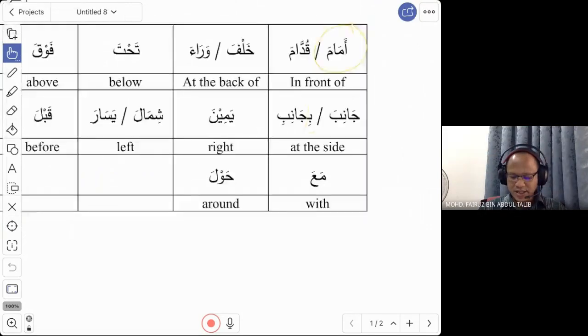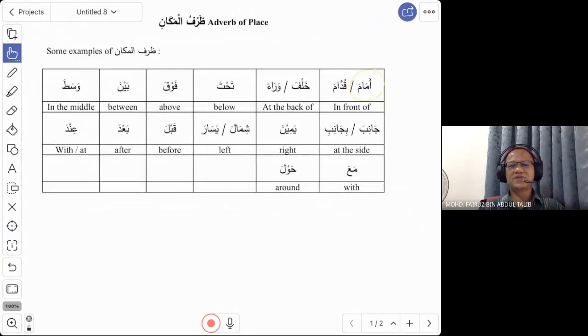All right. So these are among the important words of Zarf Makan. But again, as I said, there is no need for you to know that this word belongs to the group of Zarf Makan and that word belongs to the Harful Jar. At the moment, no need to know the name of the group. As long as you know the words, that's enough.